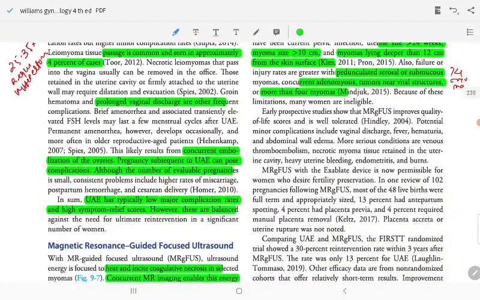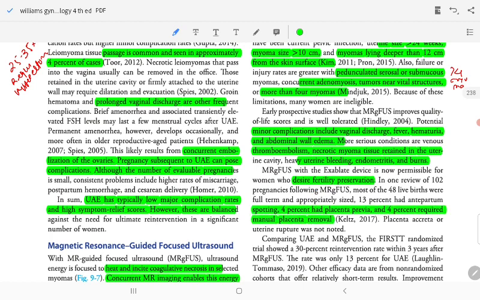Early prospective studies show that quality of life scores improve. Potential minor complications include vaginal discharge, fever, hematuria, and abdominal edema. More serious conditions include venous thromboembolism, necrotic myoma tissue retained in the uterine cavity, uterine bleeding, and endometritis. The MR-guided device is now permissible for women who desire fertility preservation. In one review of 102 pregnancies following treatment, the live birth rate was 38%, with 44% spontaneous abortions and 55% requiring placenta management. Placenta accreta and uterine rupture were not noted.